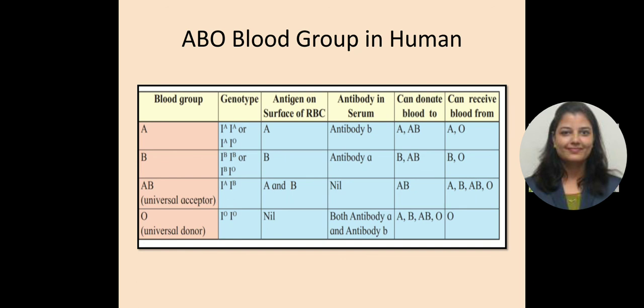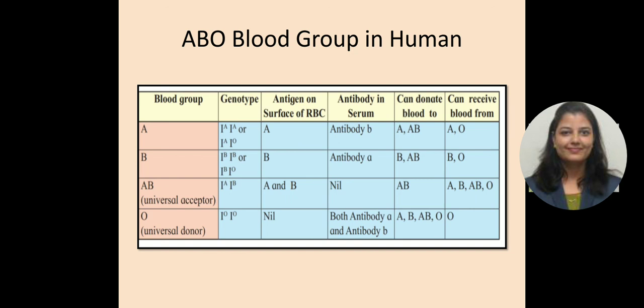Their genotype is IAIB. Antigens on the surface are capital A and capital B. Antibody in the serum is nil, as I have already told you. They can donate blood only to the AB group, and they can receive blood from A, B, AB and O. All four can donate blood to AB, as they are the universal acceptor.